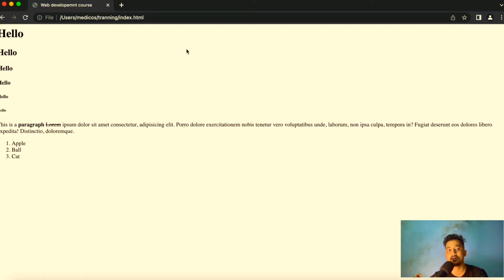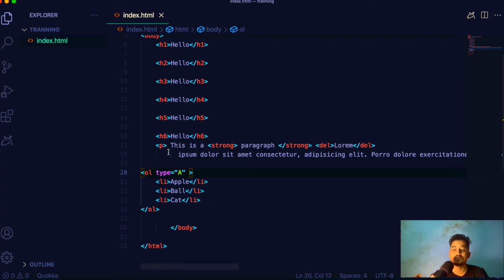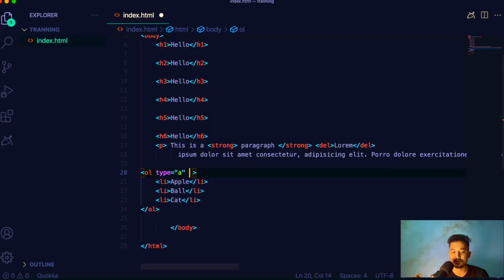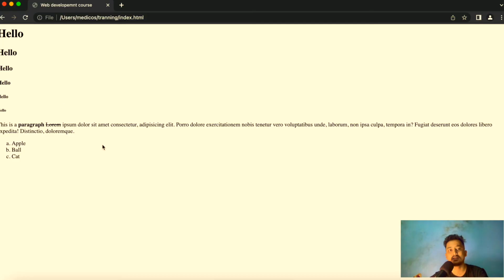Let's say capital A. If I refresh this, you can see here now it is ordered A, B, and C. If I put a small a and refresh it, you can see a, b, and c in small. Let's say I don't want to start from A, I want to start from B, then I can just say start and B, then refresh it.